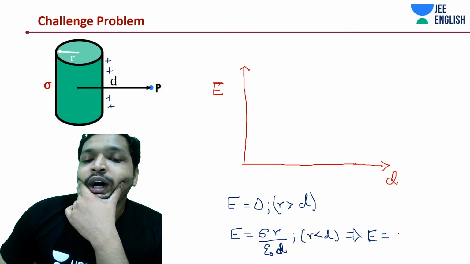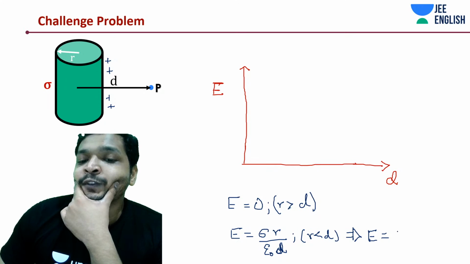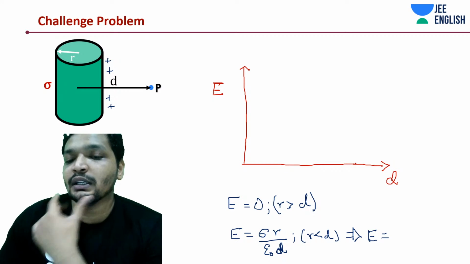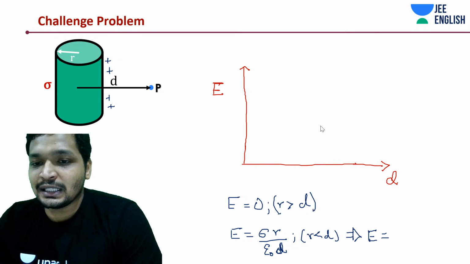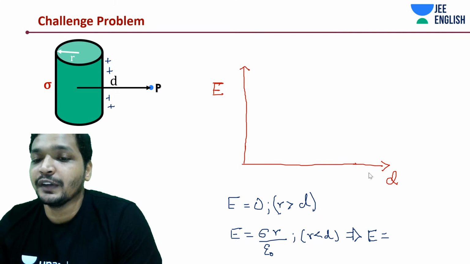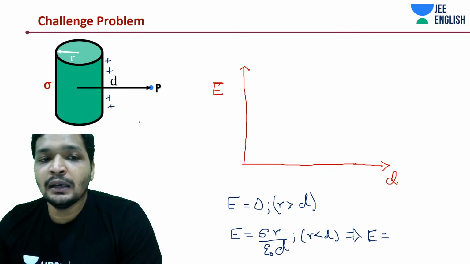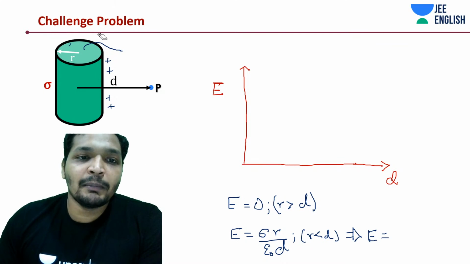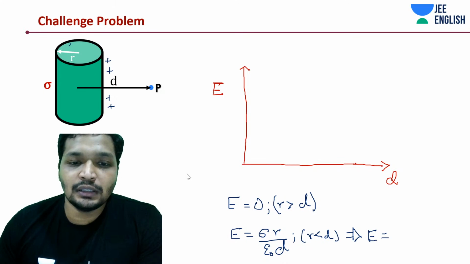That would be the maximum field, isn't it? Just at d equal to r, just on the surface, you will have the maximum field.